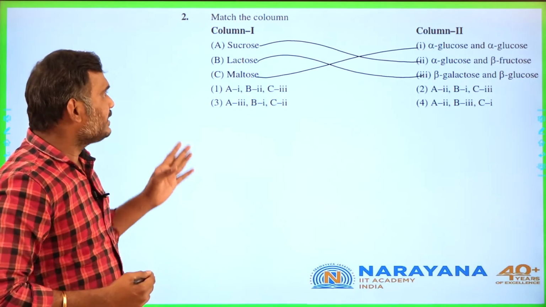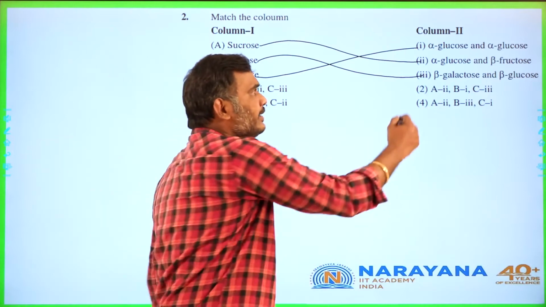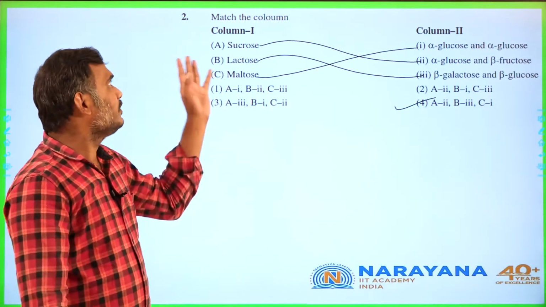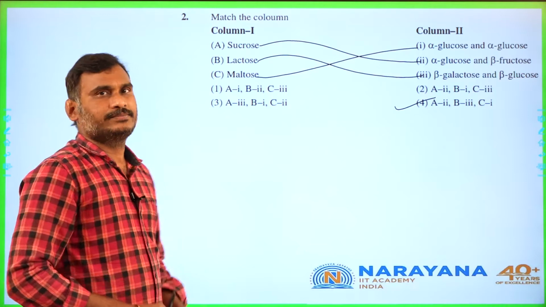2, 3, 1. Where is the option 2, 3, 1? Yes, here is the option. So for the second question, the fourth option is the key.